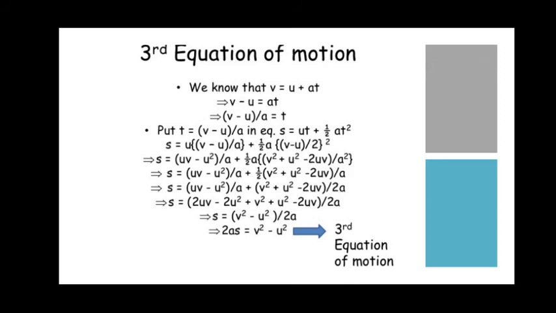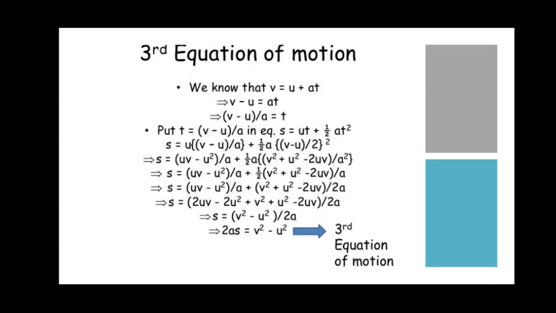Later we take u to the same side, so the positive u becomes negative: v minus u equals at. Then v minus u divided by a, bringing the a to the denominator, equals t. Put t equals (v minus u) by a in the equation s equals ut plus half at square.